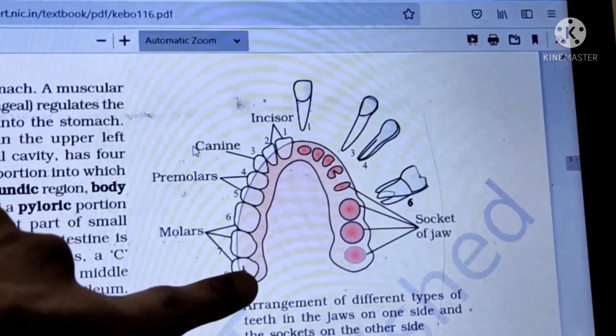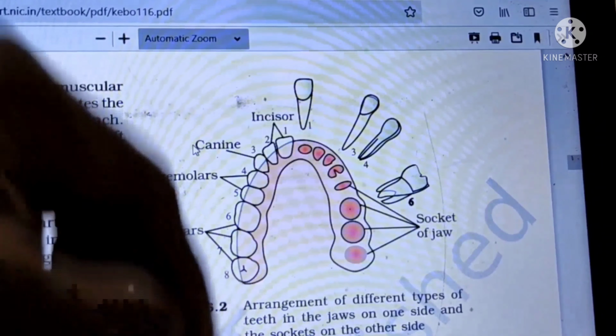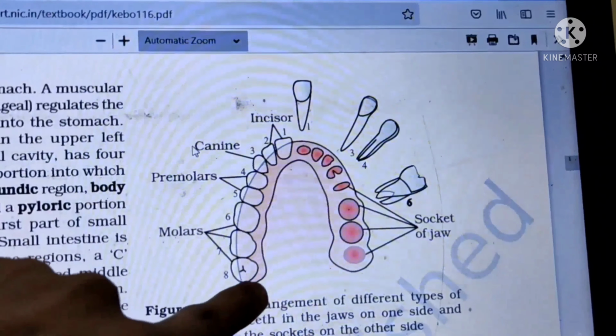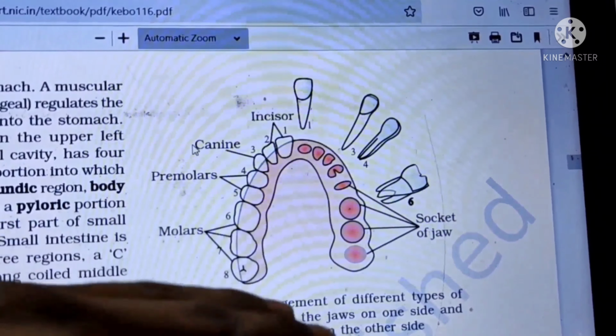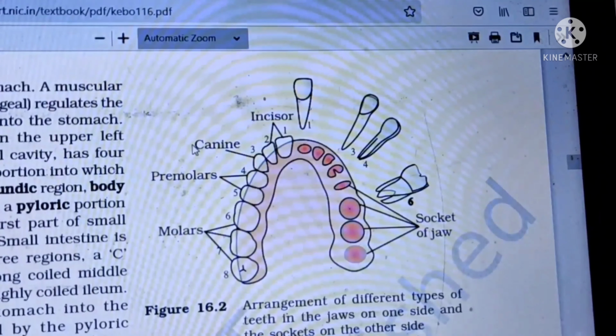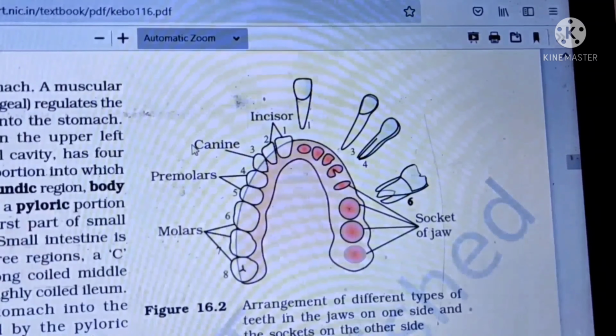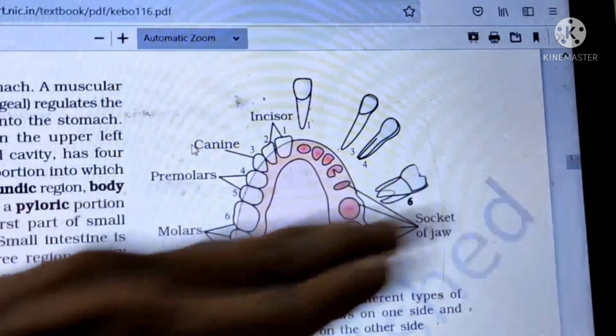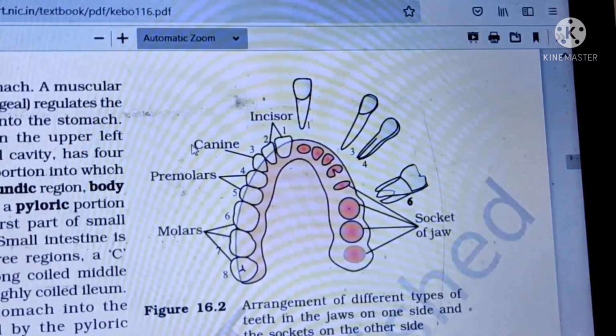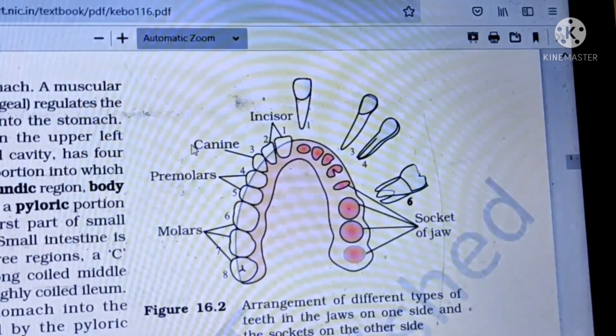So in an under 18 case, you say 2122. But if they ask about an adult human, you should say 2123, three molars. Mostly they will ask 2123 only.